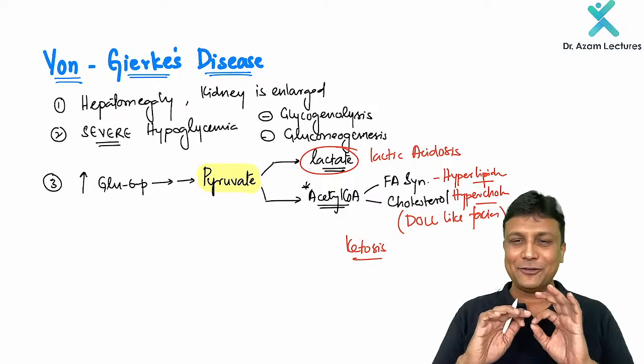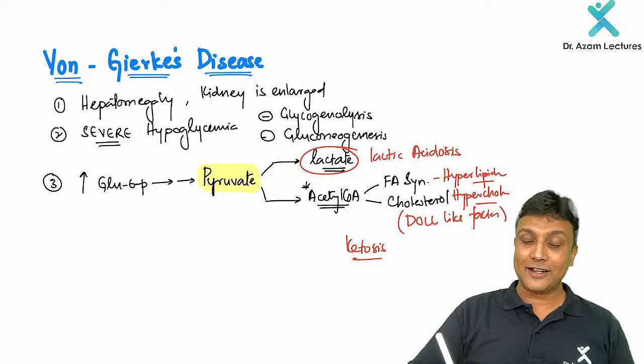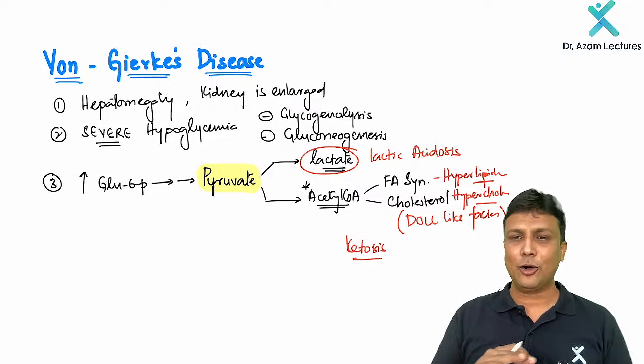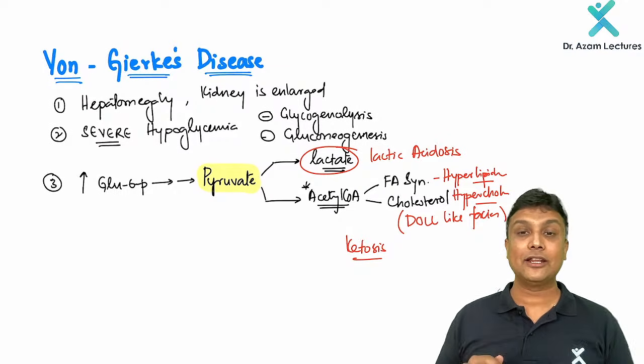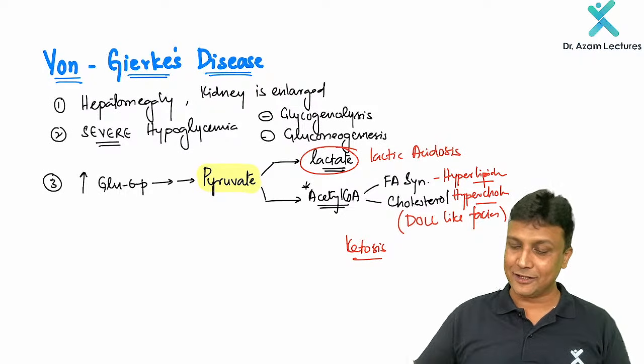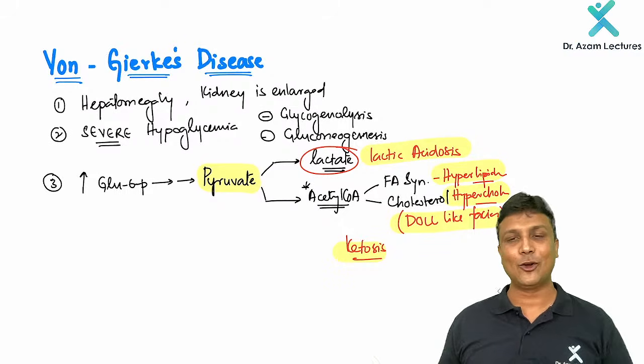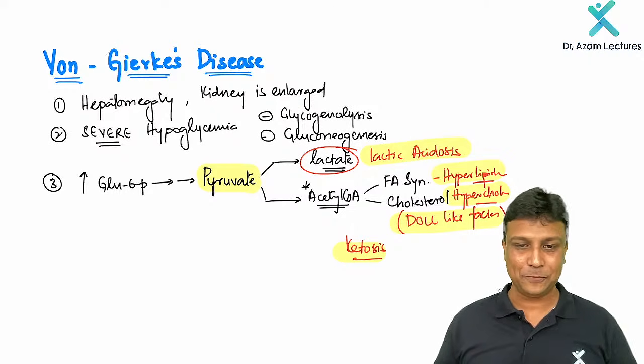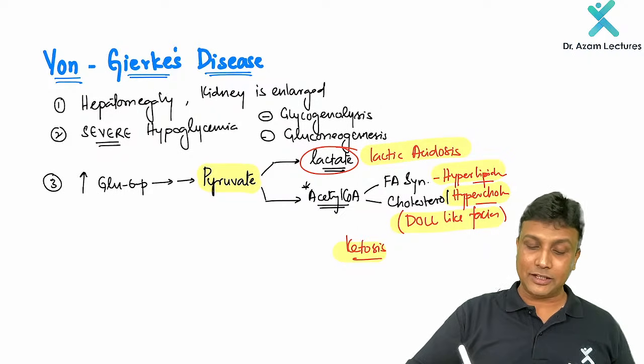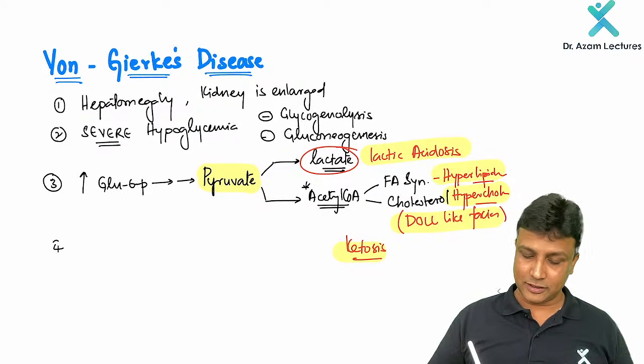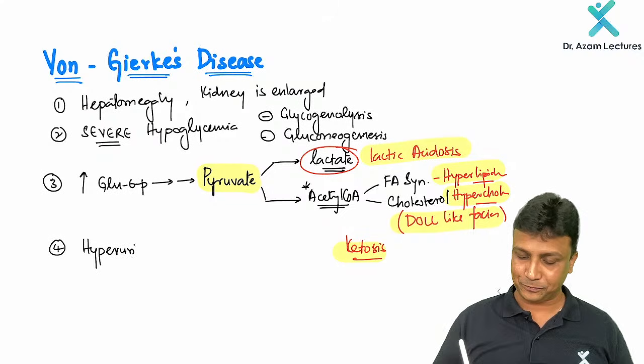So in this manner, if you follow this, my dear friend, the clinical features will all become easy. So what is happening in type 1 glycogen storage disease? Remember: lactic acidosis, hyperlipidemia, hypercholesterolemia, doll-like faces, as well as ketosis, my dear friend. And apart from that, the uric acid level will also increase. Remember, hyperuricemia will also occur.